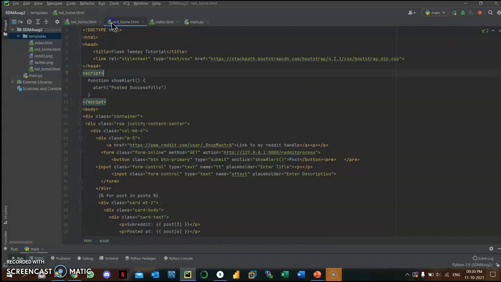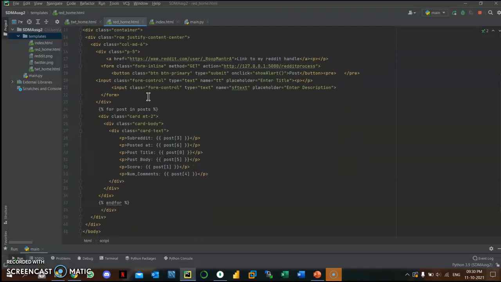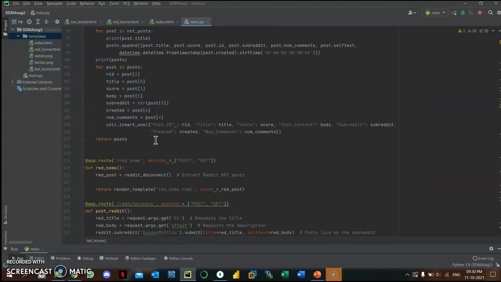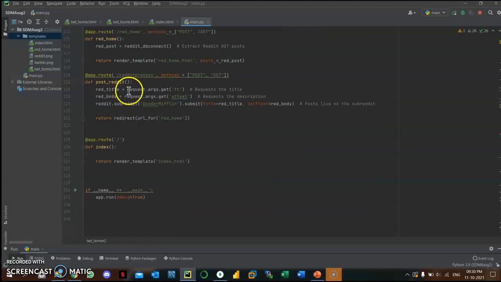This is the Twitter page, and similarly we have the Reddit homepage. In the Reddit homepage there are two inputs rather than one as in the Twitter page. The first is TT for the title and SF text for the container text, or you can say the description. Here you can see that we are requesting those. So while posting, we request the TT title and store it in red_title and red_body, which are passed and then posted live on the subreddit that we mentioned.